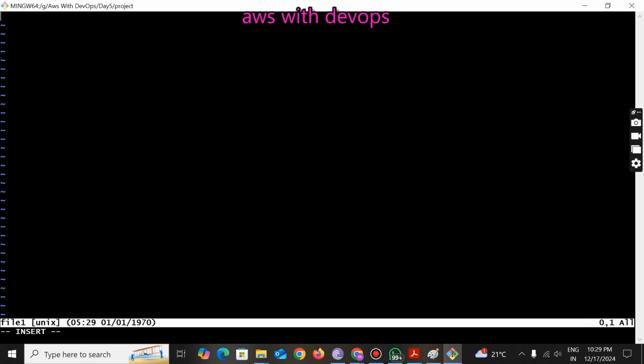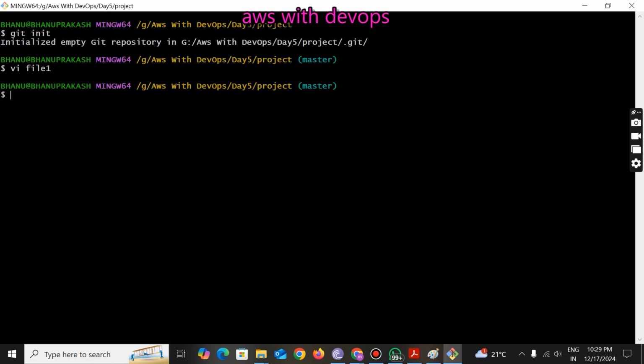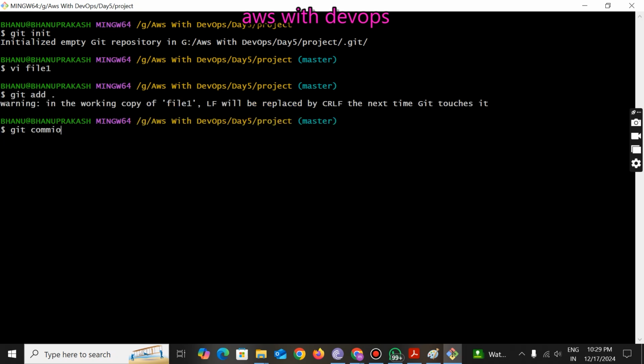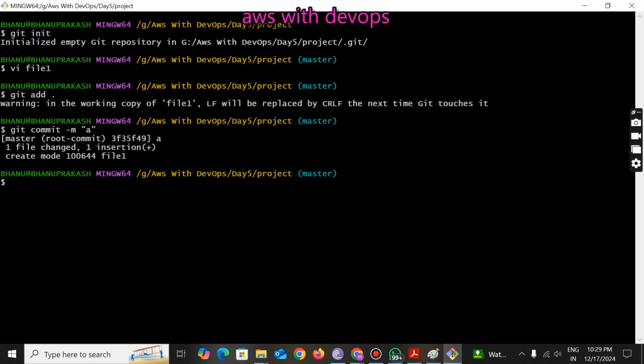Now I am in the editor. I am going to write here line 1. Only one single line I have written, and :wq, save and quit. Now next, what will the developer do? The developer will move this file from the working directory to the staging area to the local repository. How can I do that? git add . and git commit -m, and I will name this message as commit. Done.